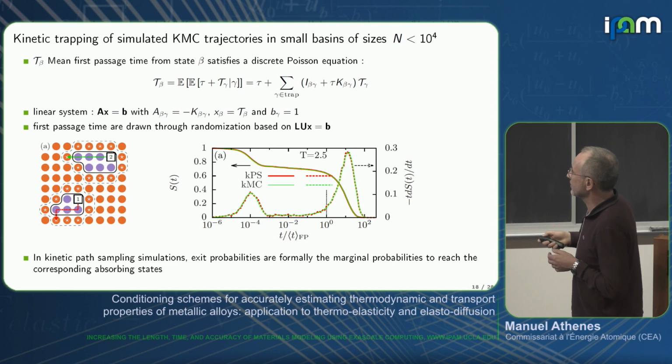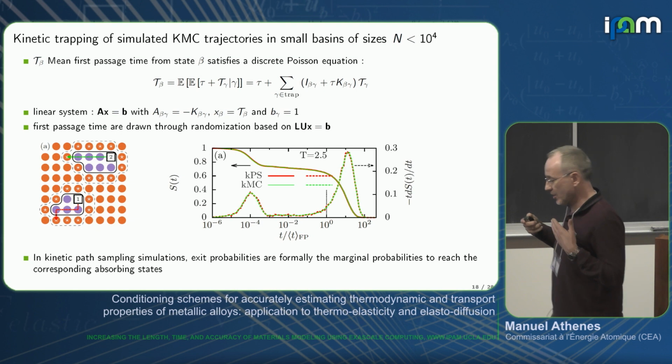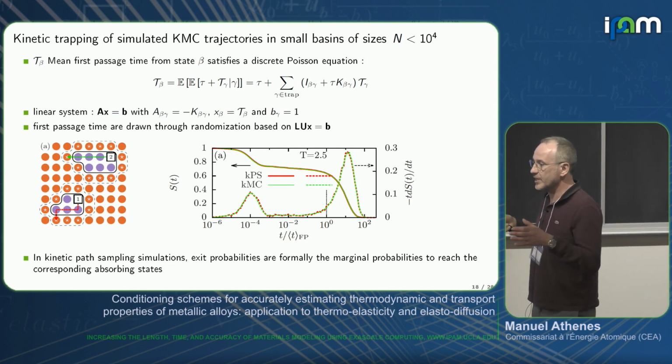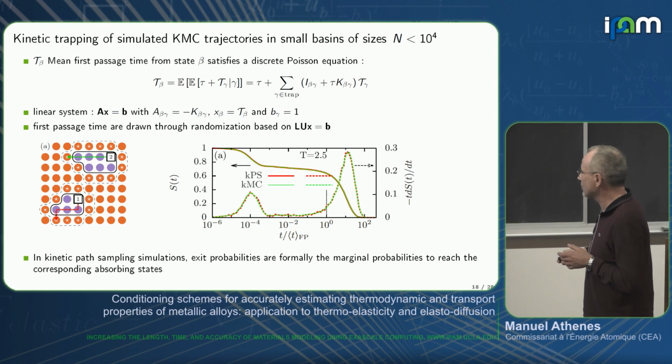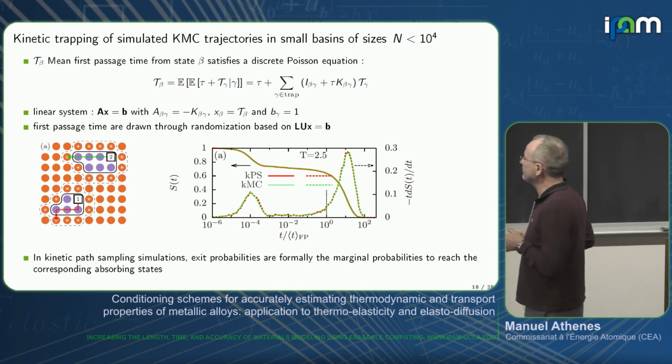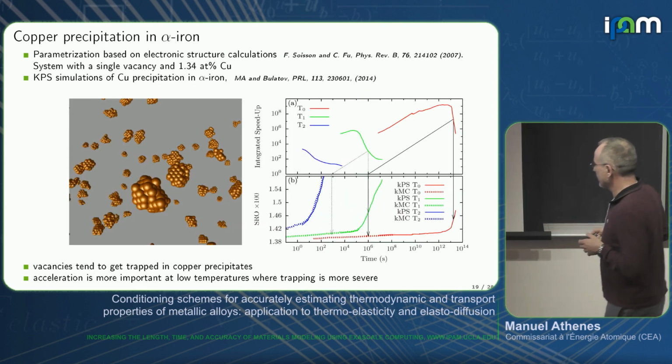Because when we solve this Poisson equation, we can use a factorization scheme. During this factorization, we have all the conditional probabilities, and from them we can reconstruct the number of visits of each site of the system and obtain the full first passage distribution, and not only the mean first passage time.